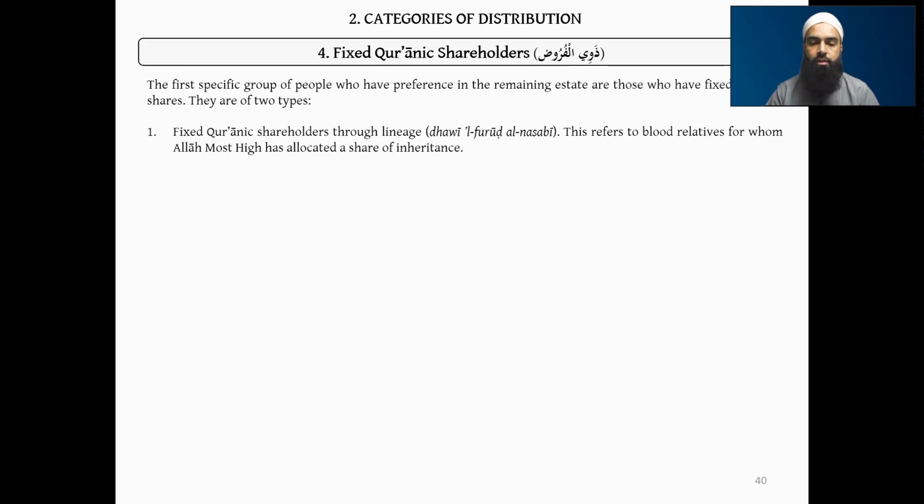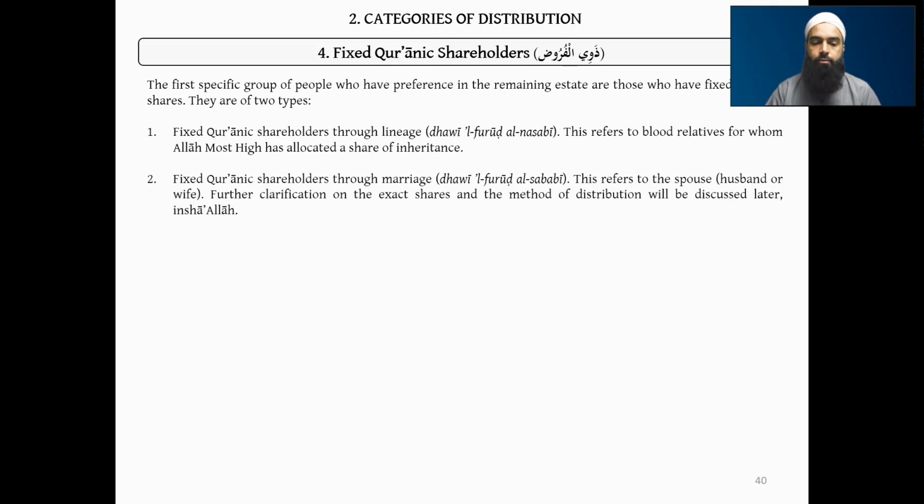Dhawil Furud an-Nasabi, those who are related through Nasab, meaning through lineage. So they have a lineage relation to the deceased. So this refers to those blood relatives whom Allah subhanahu wa ta'ala has allocated a share of inheritance in the Quran. Then you have the fixed Quranic shareholders through marriage. So Dhawil Furud as-Sababi. So obviously this refers to the husband or wife, the spouse. And the reason why we're categorizing this separately, you will understand as we go along.